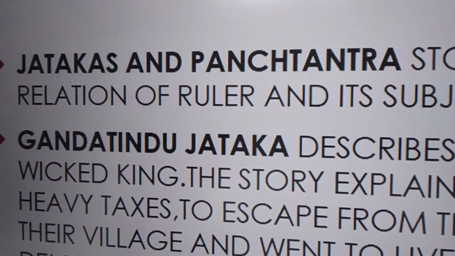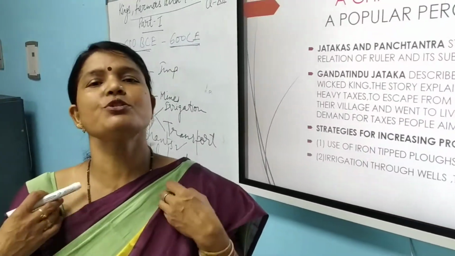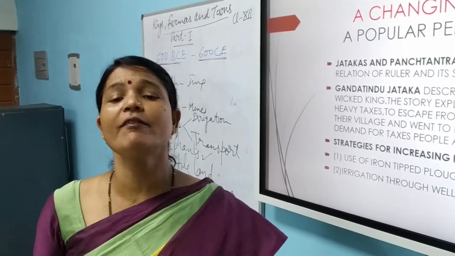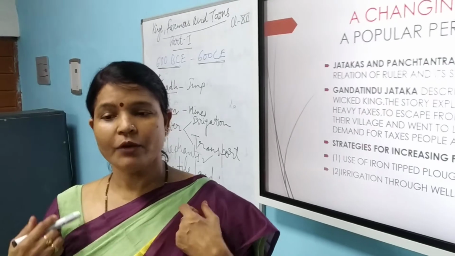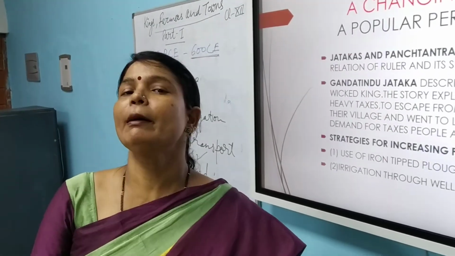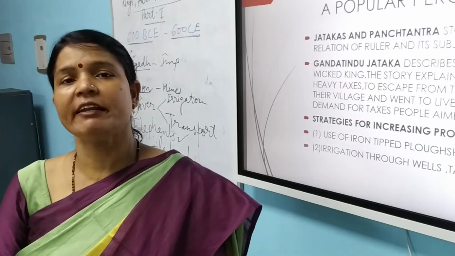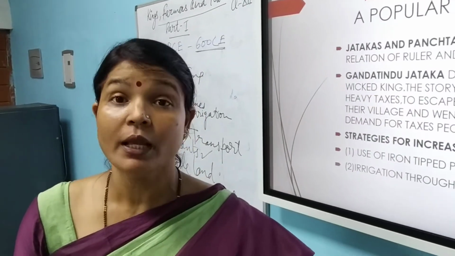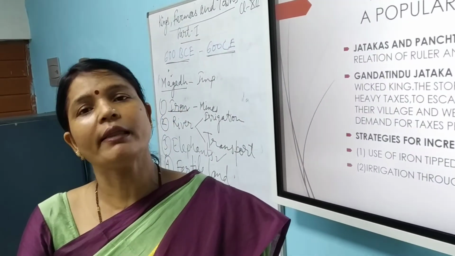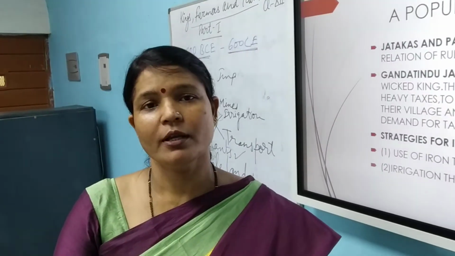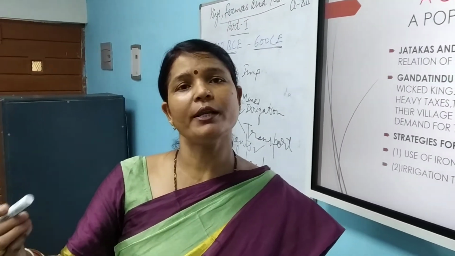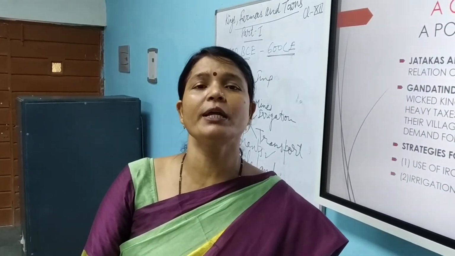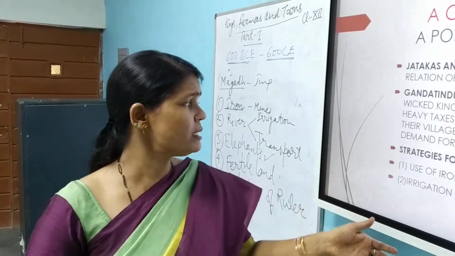There is a story. What is the story? The ruler thought, I am such a good ruler and people have a very good opinion about me. So one day he changed his get-up and wanted to know the views of the people about him. When he asked one old lady, she said the ruler is very oppressive. He is not at all good. He is not bothered with the problems of the people. Then the ruler was shocked. That means he was not getting the actual information. That means the spy system, the espionage department, was not working properly. So this is how Jatak stories were giving information about this period.